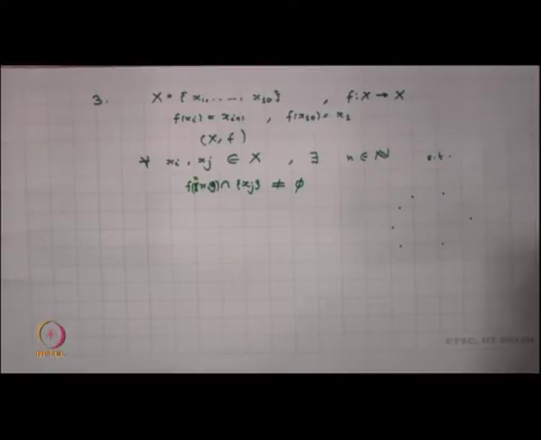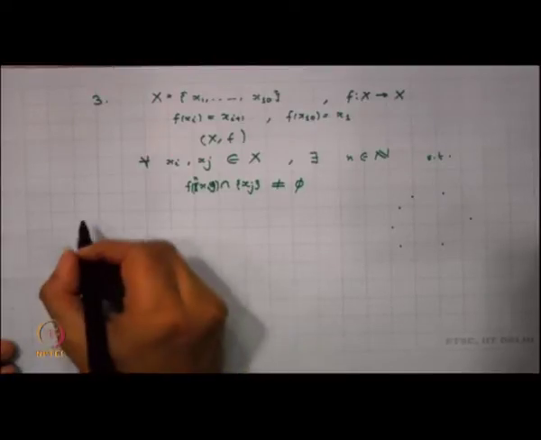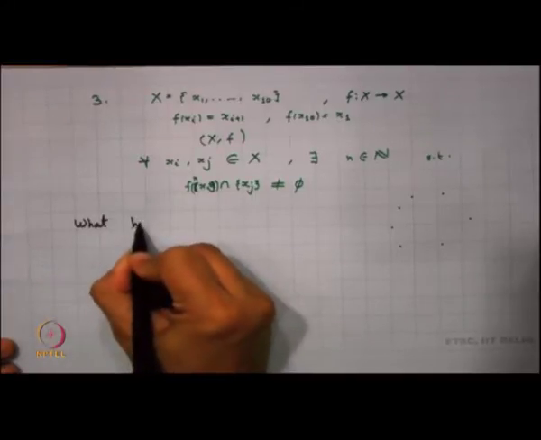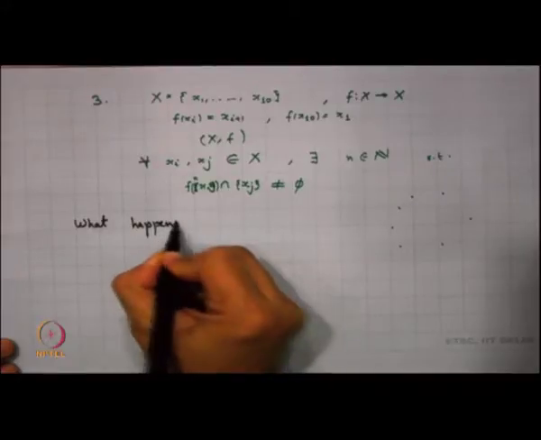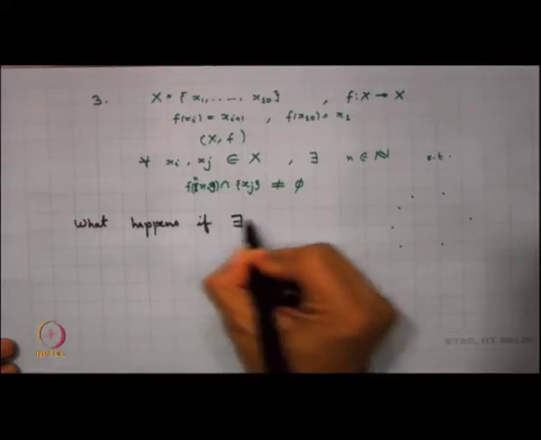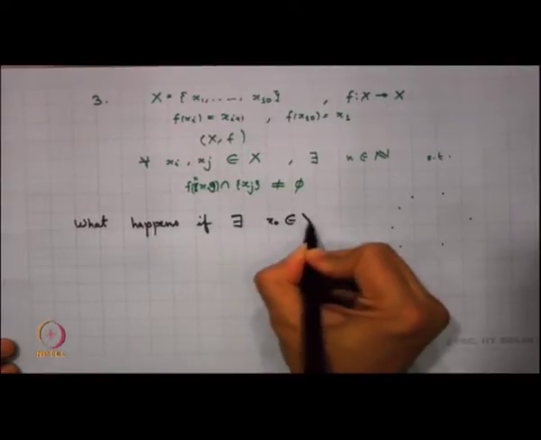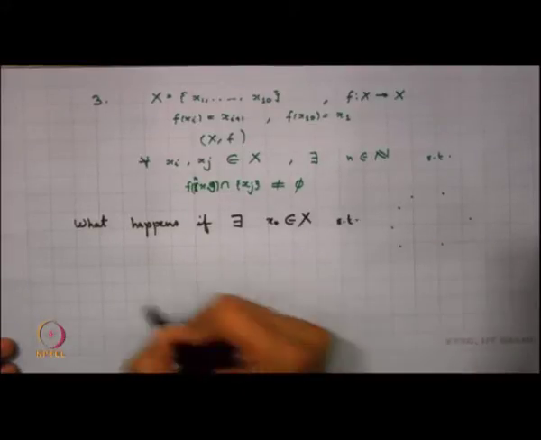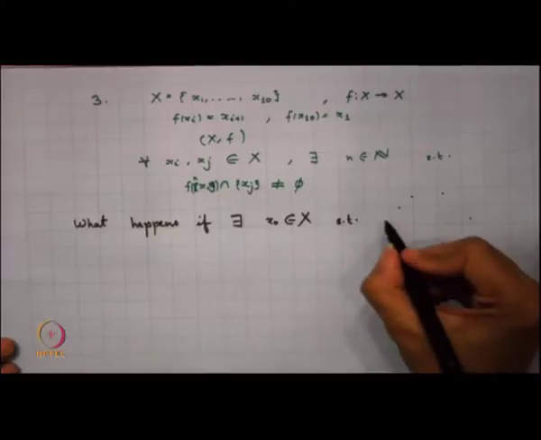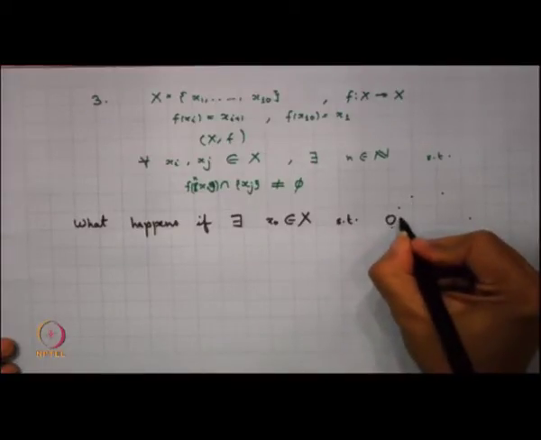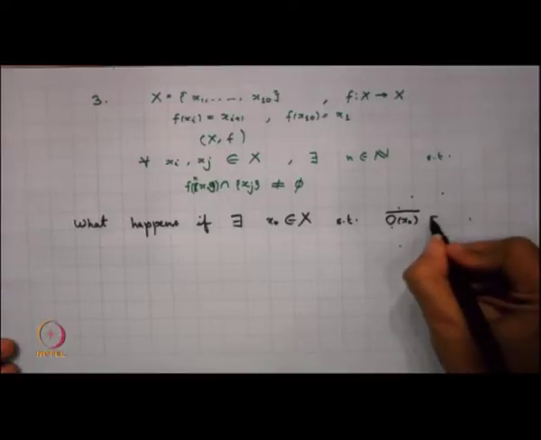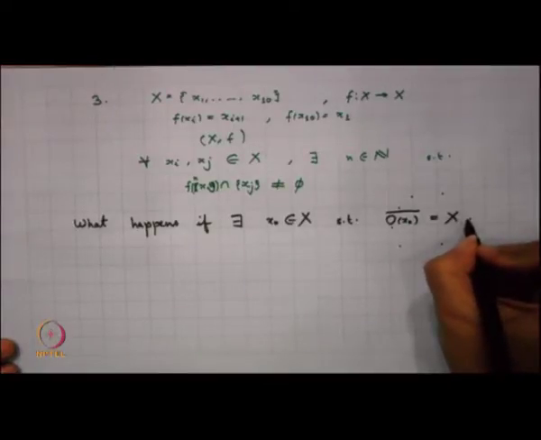What happens if there exists some x naught in X such that the orbit of x naught, I am looking into its closure, happens to be whole of X?